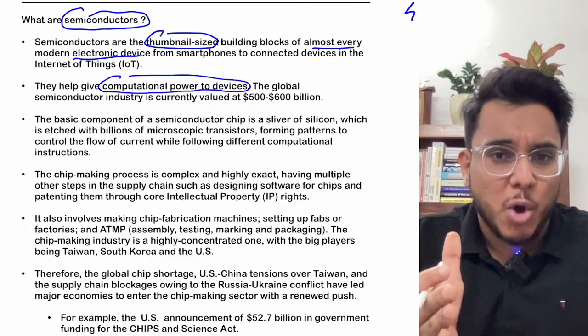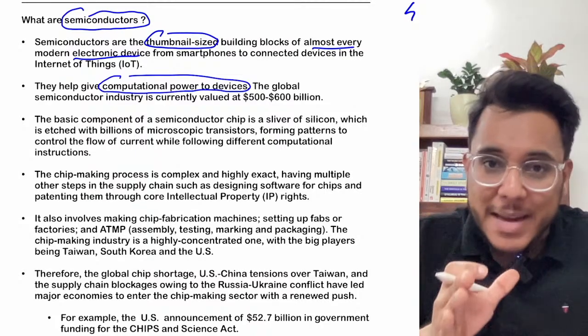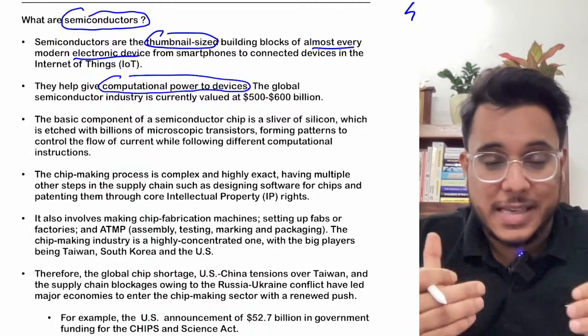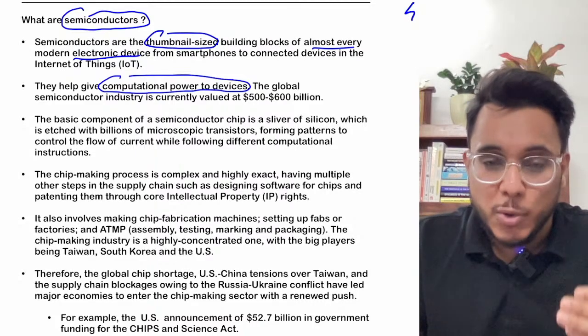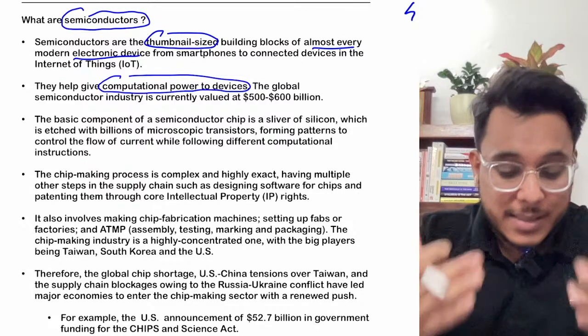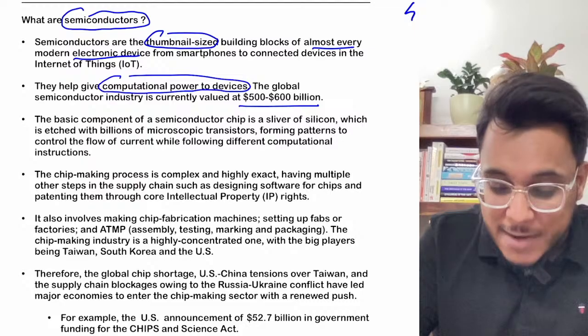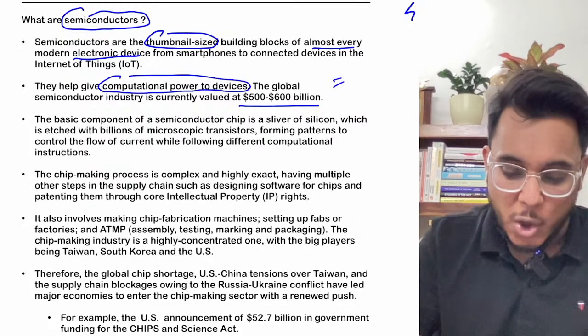For example, cars need a lot of computing for many kinds of things, so even in cars these semiconductor chips are used. Today, as we get more and more connected electronic devices, this semiconductor industry is valued at around 500 to 600 billion dollars.